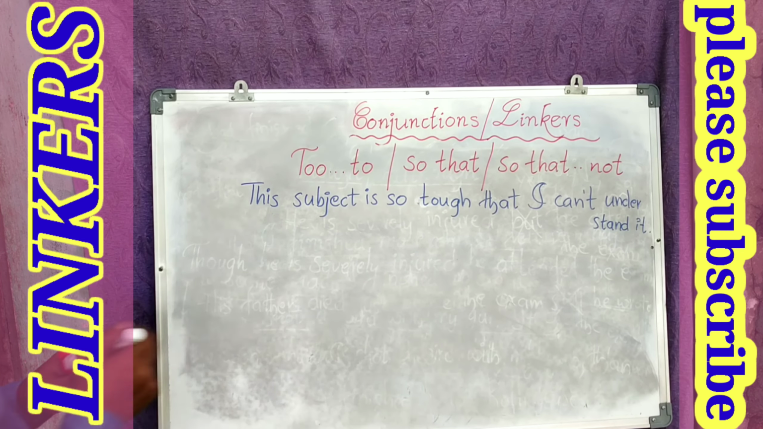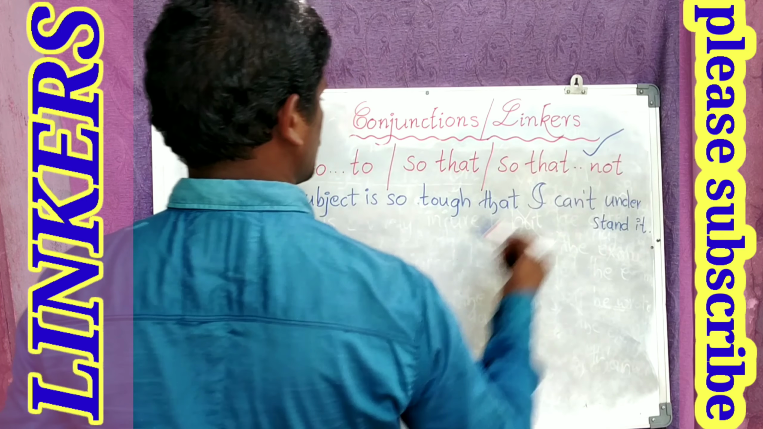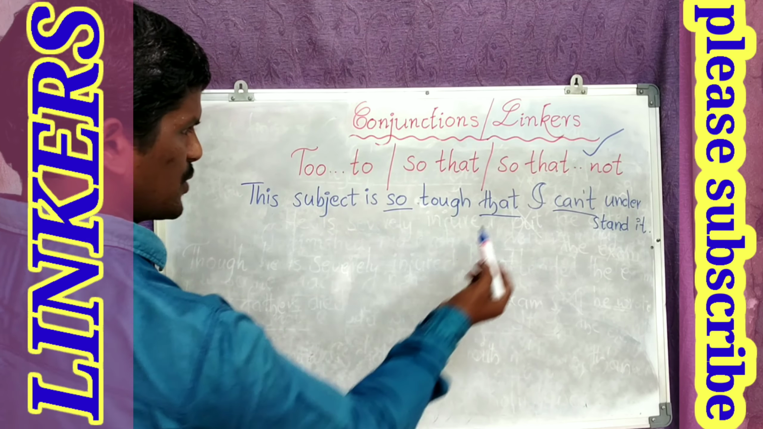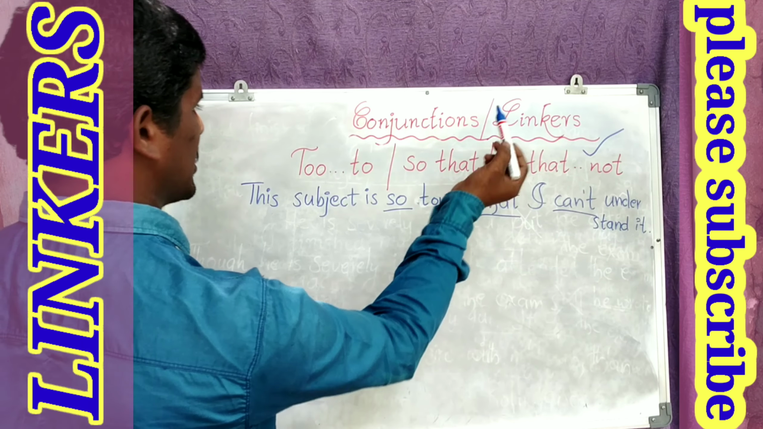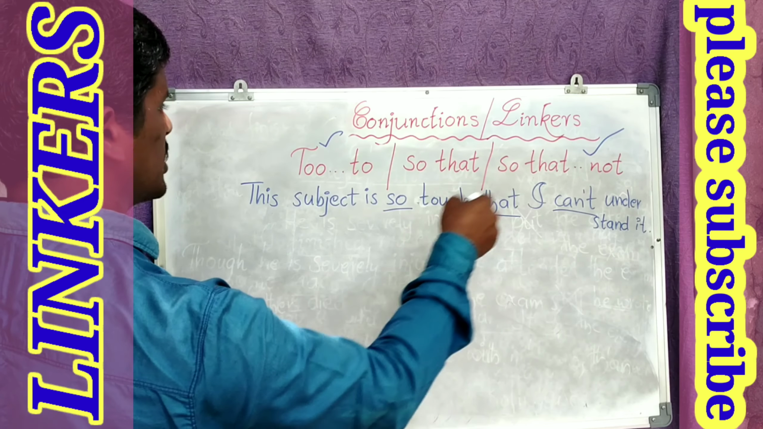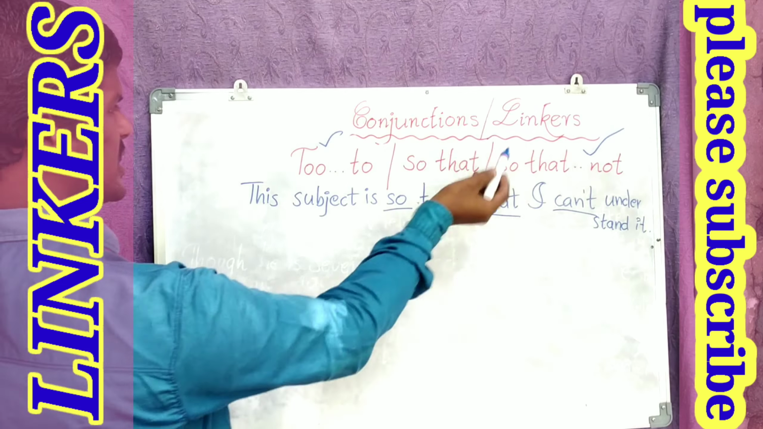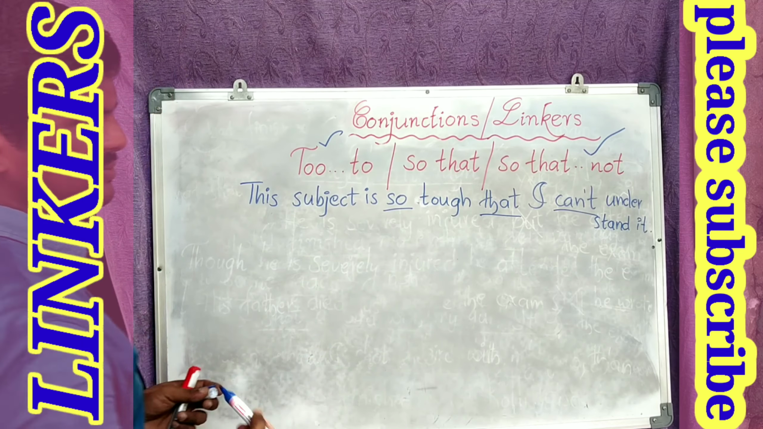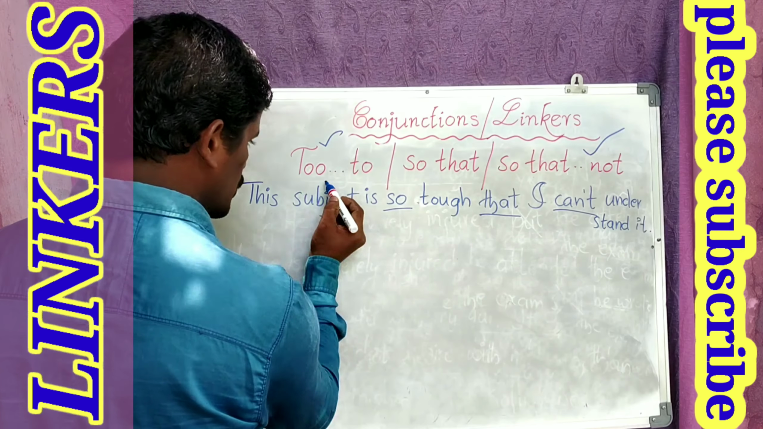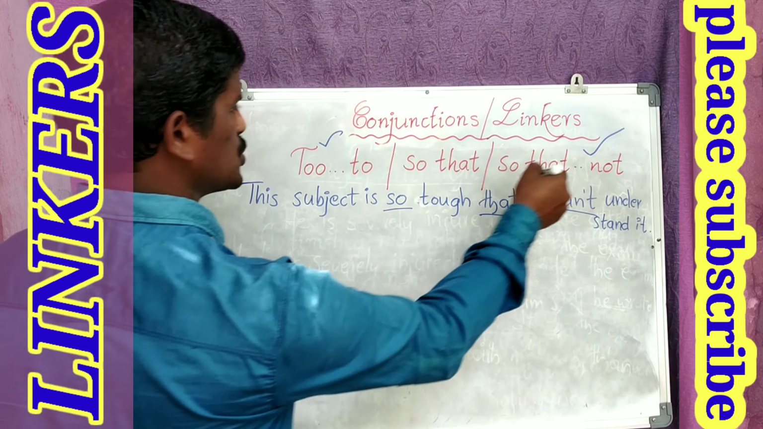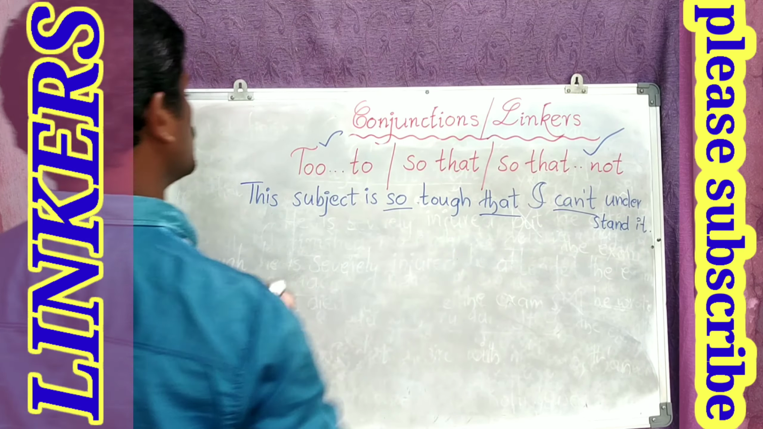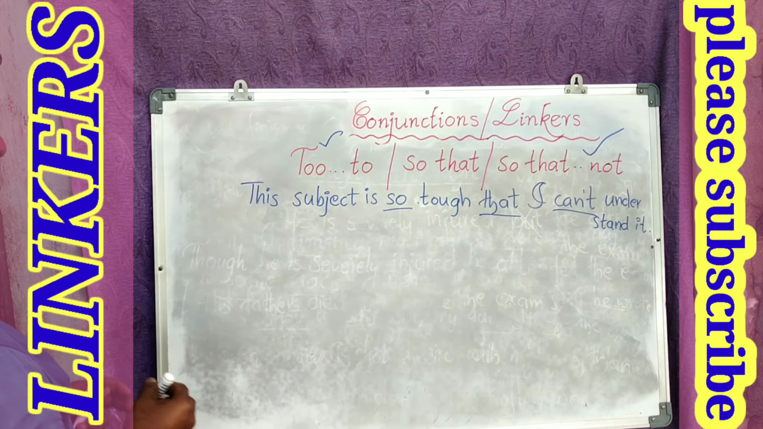The question is given in this pattern. Have you observed that? So that not. When the question is given with so that not, we can convert that into too. When the question is given in too, you can convert that into so that not. So in that way these two are interlinked. They depend on each other. How? Let us see the answer for that.